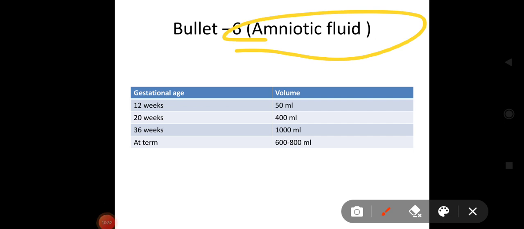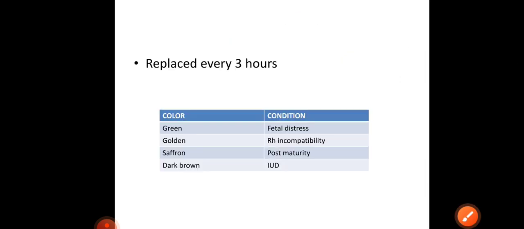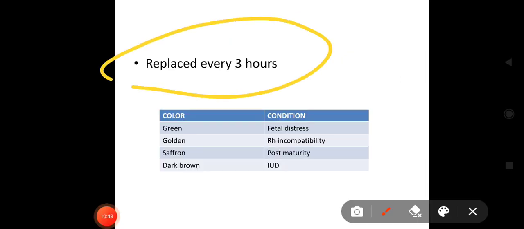Now the next bullet is amniotic fluid, gestational age and volume. It is quite controversial, but mostly you have to remember that at 12 weeks it is around 50 ml, at 20 weeks around 400 ml, at 36 weeks it is maximum, around 1000 ml, and at term it falls to 600 to 800 ml. The amniotic fluid is replaced every 3 hours. This question was asked in JIPMER. Now the different colors of amniotic fluid and different conditions: green color with fetal distress, golden color with Rh incompatibility, saffron color seen in post maturity, and dark brown color seen in IUD.